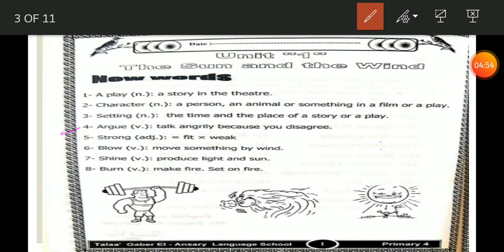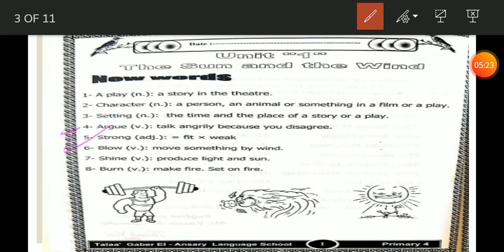So when I ask you now, what the meaning of argue? Talk angrily because you disagree. Again, talk angrily because you disagree. Argue. What the meaning of argue? Talk angrily because you disagree. Okay?